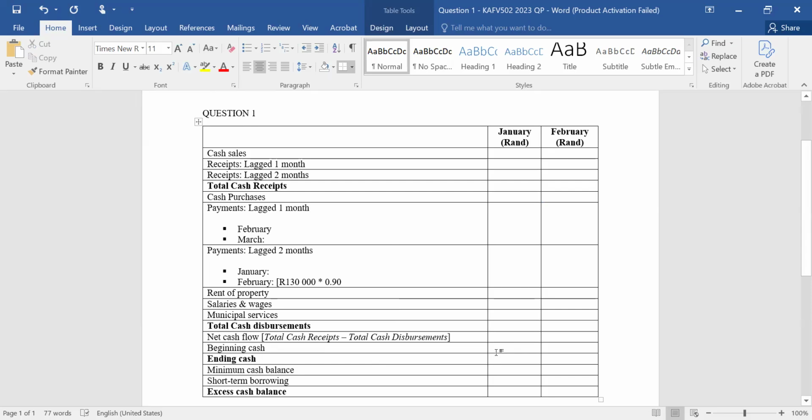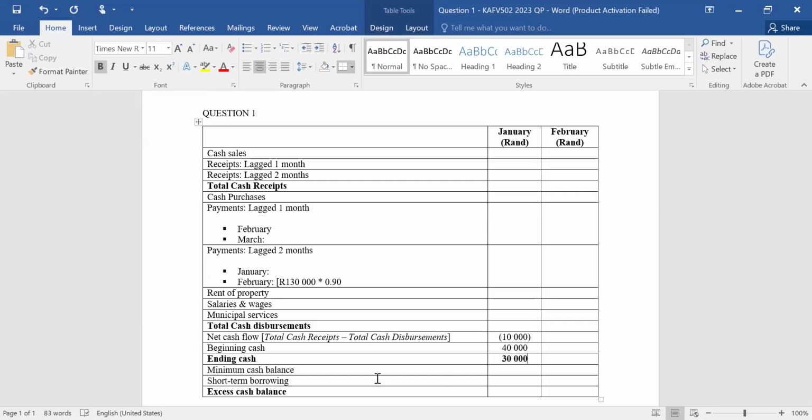Supposing it was a positive amount of 40,000, and we had obtained the net cash to be a negative value of 10,000. If it's a negative value, normally you put it in brackets. Then the ending cash is the difference between your net cash and the beginning cash amount. So the negative versus the positive gives you a positive 30,000.